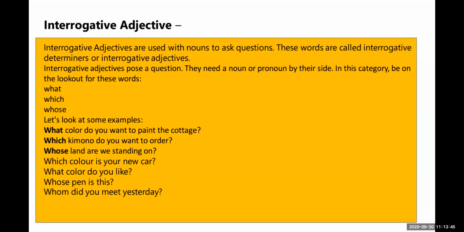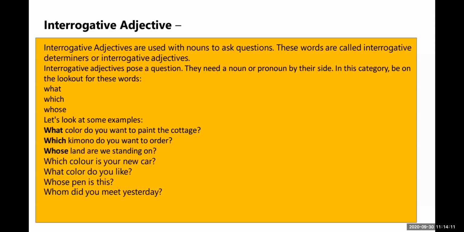Interrogative means question, so question adjectives, you can say. Interrogative adjectives pose a question, ask a question, frame a question. They need a noun or pronoun by their side. In this category, be on the lookout for these words: what, which, whose.